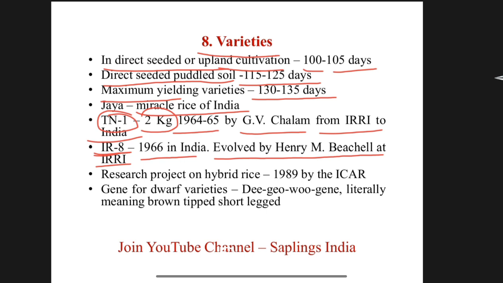In 1989, ICAR started a research project on hybrid rice. The gene responsible for dwarfness is called the Dee-geo-woo-gen gene, literally meaning brown tipped and short legged. This gene is responsible for dwarfness in rice varieties.